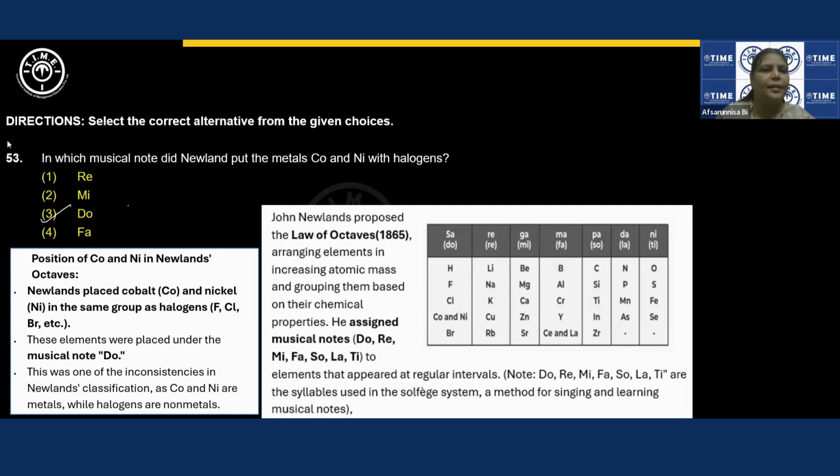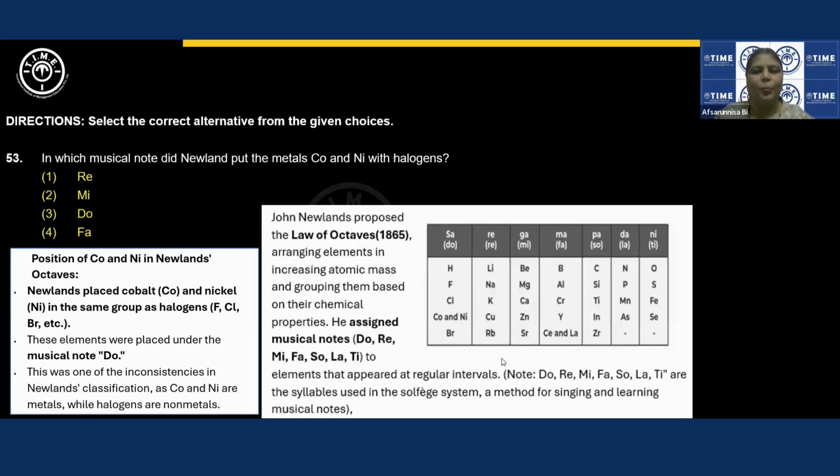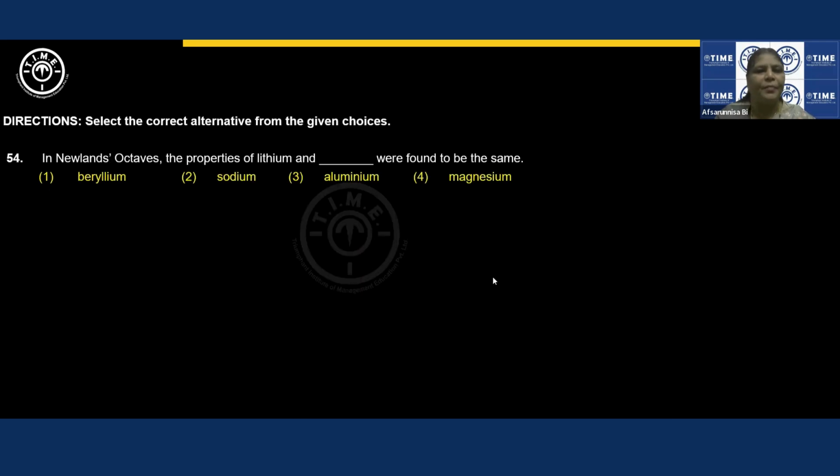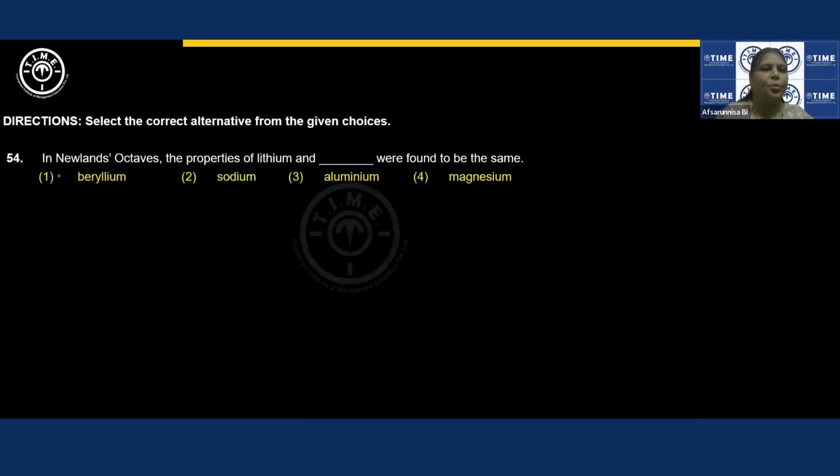Next question, again related to Newlands. In Newlands' octaves, the properties of lithium and dash were found to be the same. Elements belonging to the same group have the same properties because he grouped them that way. Sodium is arranged alongside lithium. In the options, beryllium, sodium, aluminium and magnesium, only sodium belongs to this group. So the correct answer is sodium. Next question.